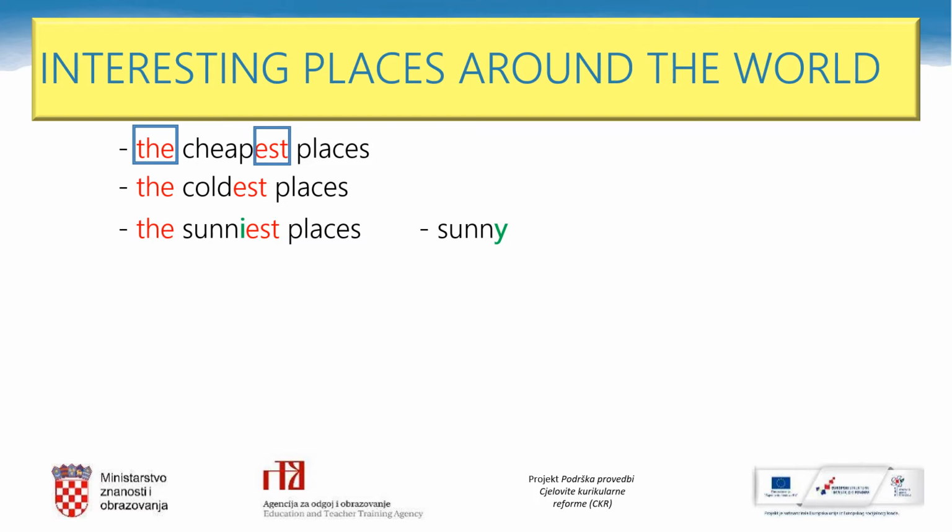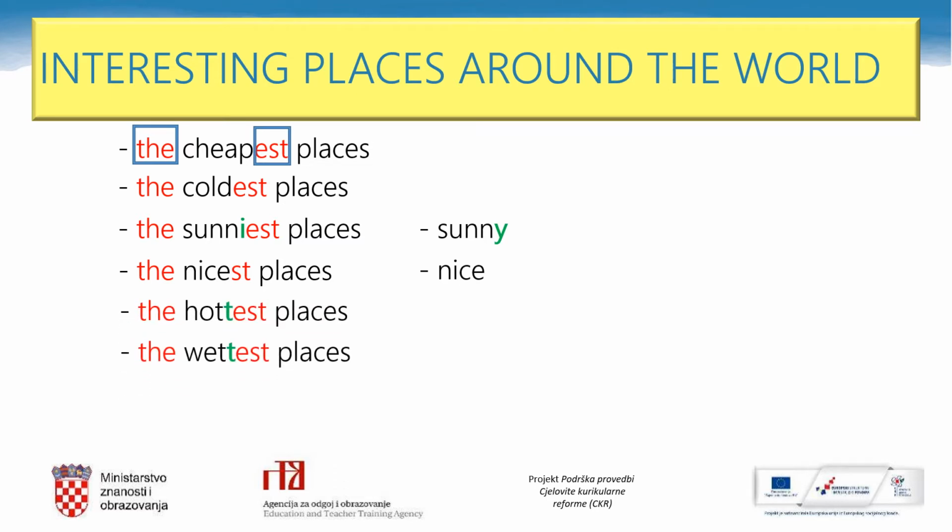Some of the most interesting places can be the nicest places. If an adjective ends in e, like nice, there's no need for two letters e. In this case, we only add the letters st. Some of the places can be the hottest places or the wettest places.